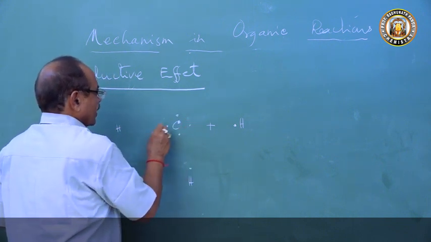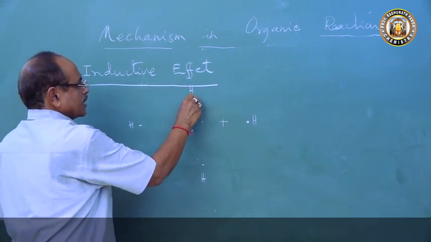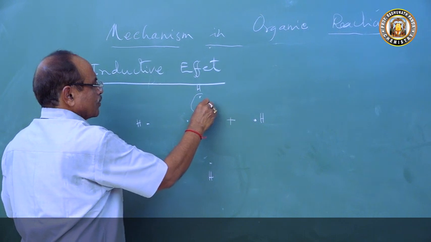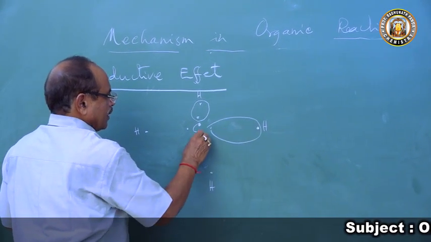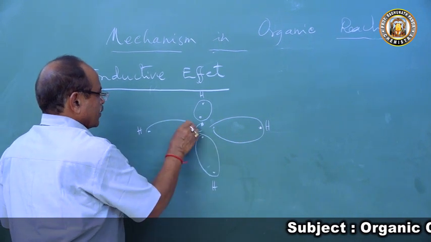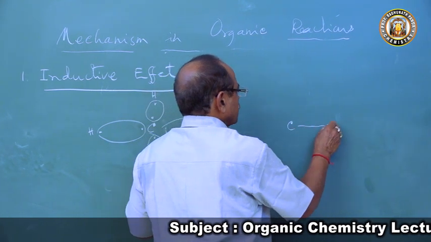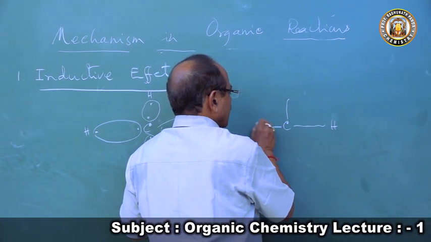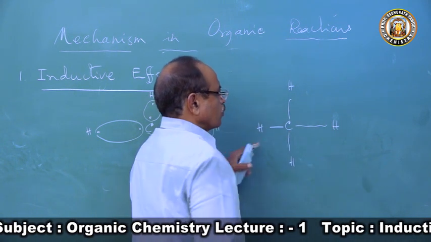Carbon wants 4 electrons to complete its octet. So this carbon gives 1 electron, each hydrogen gives 1 electron, and the molecule is formed. So this is a covalent bond. This is a covalent molecule.